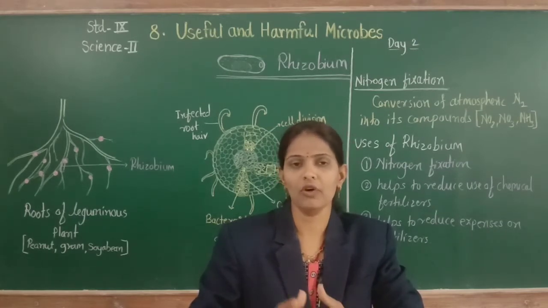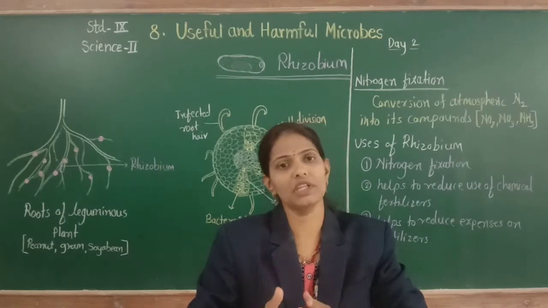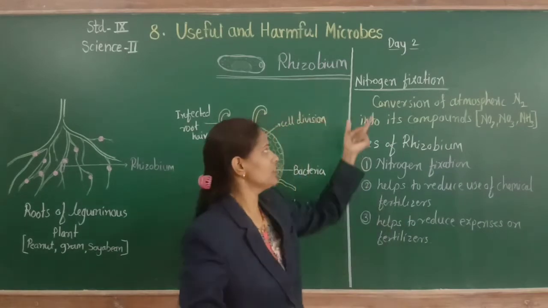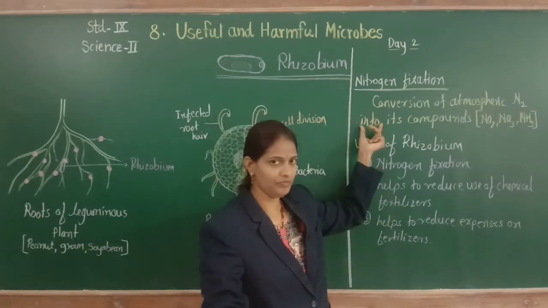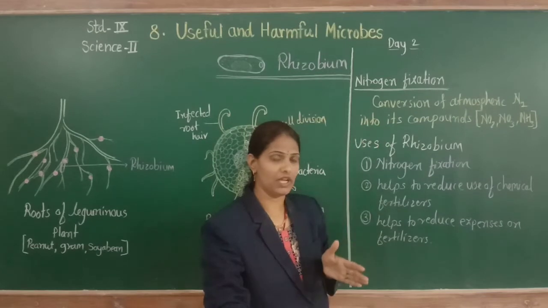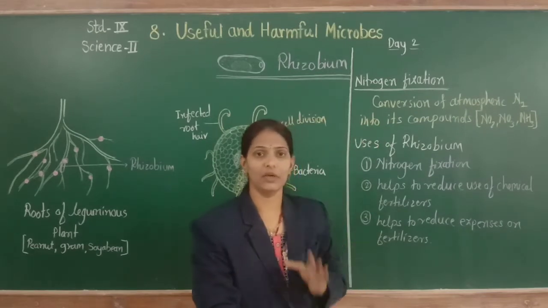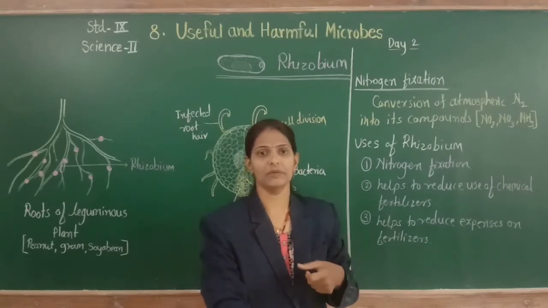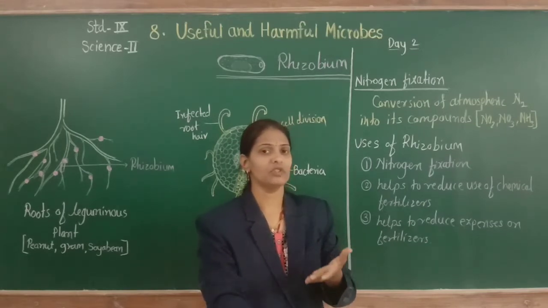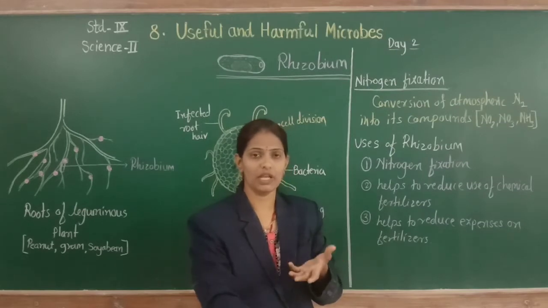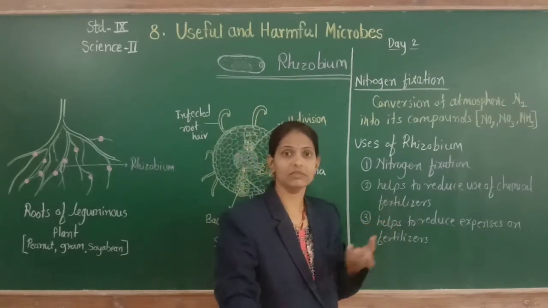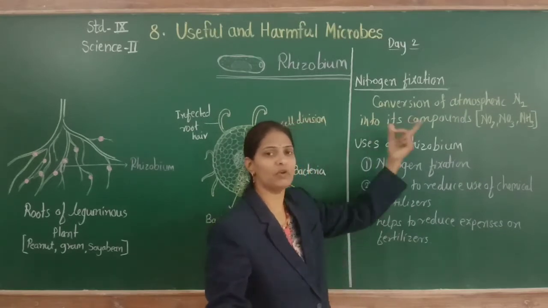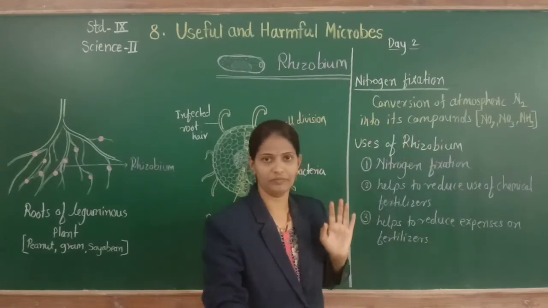So there is a need for conversion of atmospheric nitrogen into its compounds, and that process is called nitrogen fixation. Plants can't use atmospheric nitrogen, but they use nitrogenous compounds, that is ammonia, urea, nitrites, nitrates, etc.